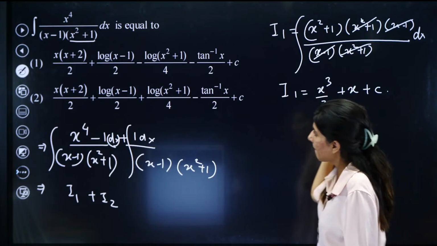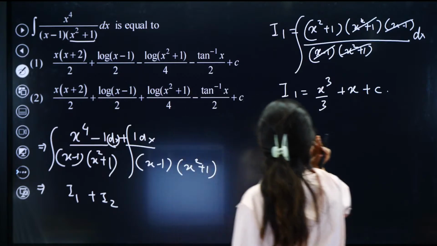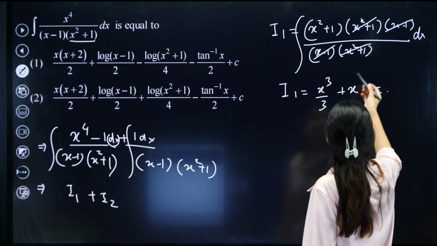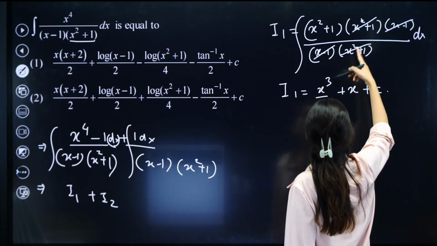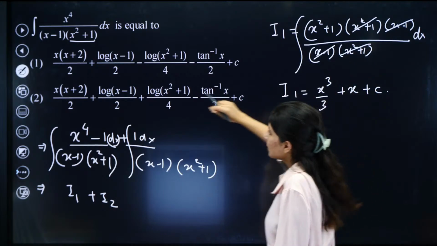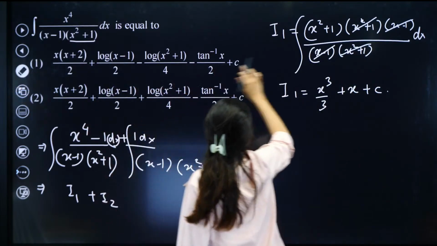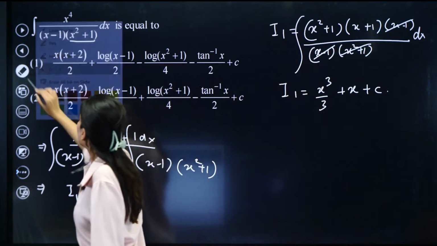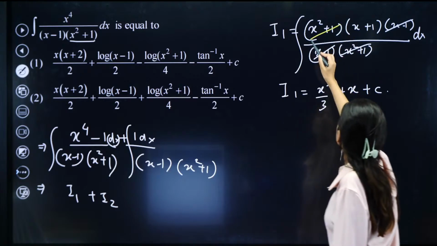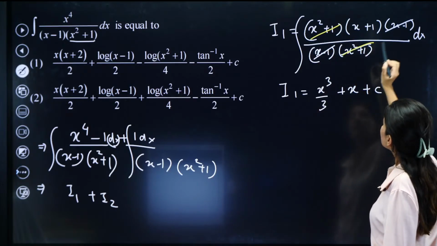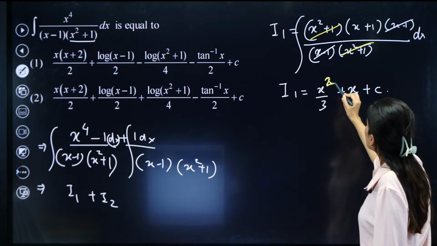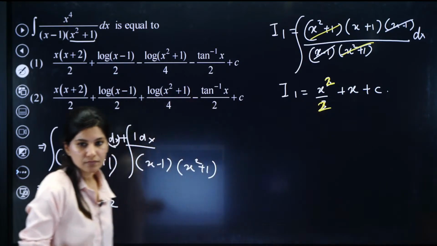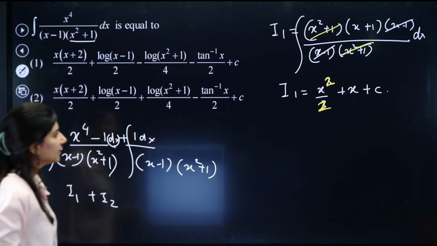Sorry, x square plus 1 is also getting cancelled out. So only x plus 1 is remaining. So I1 is coming out as x square by 2 plus x, plus constant. Right? This is your I1.